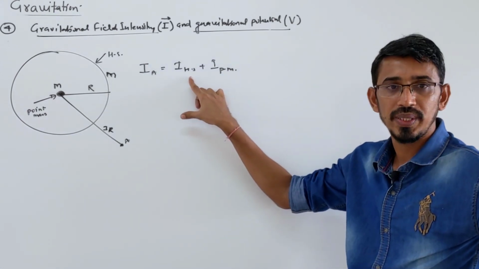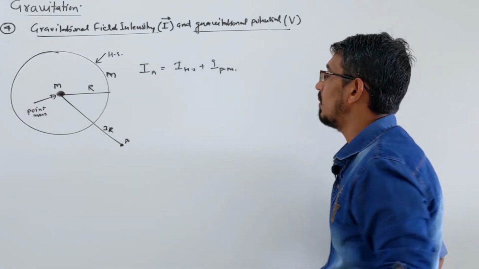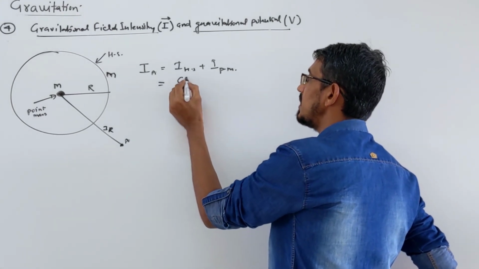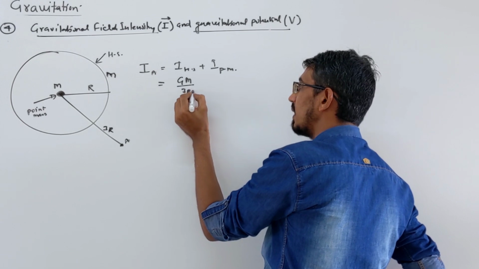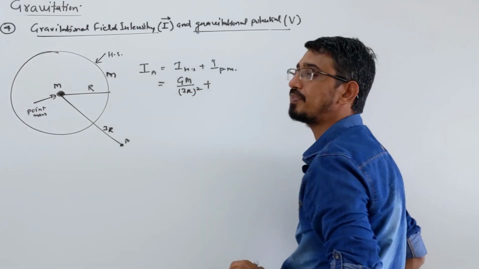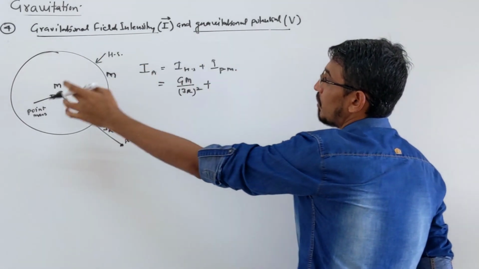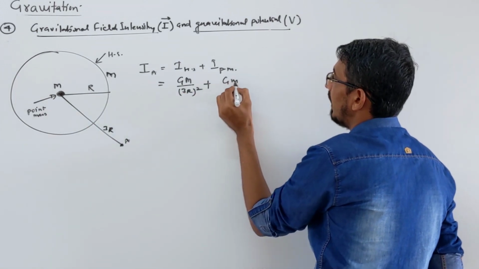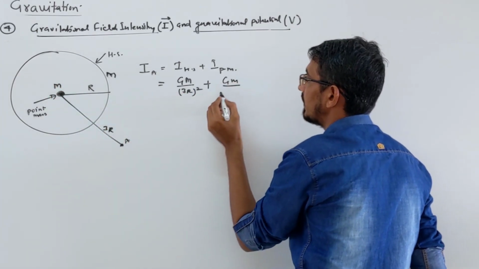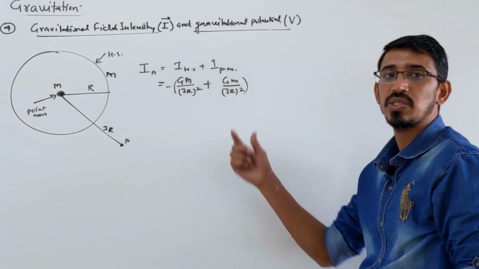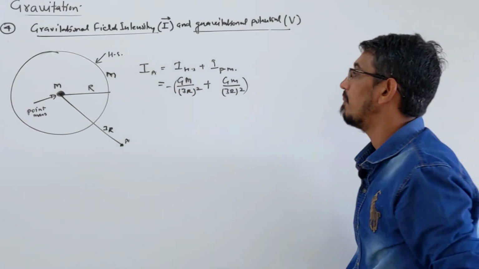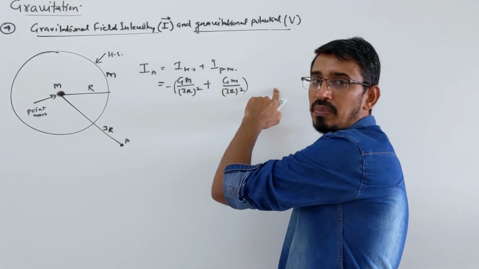Field due to hollow sphere is what? G, mass is M, and distance is what? 3R squared. You write just 3R and square. That's all, right? Then field due to this point mass is what? GM, and the distance again what? GM by 3R squared only. And you can put a negative sign outside, right? That's your answer simply. No problem here. But in the same way you can write potential also. I am not writing it.